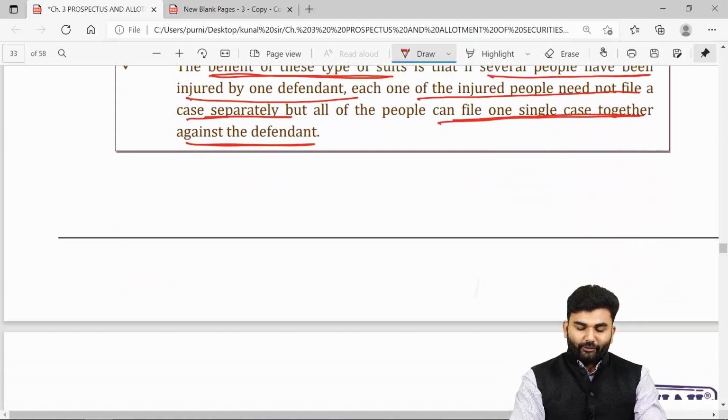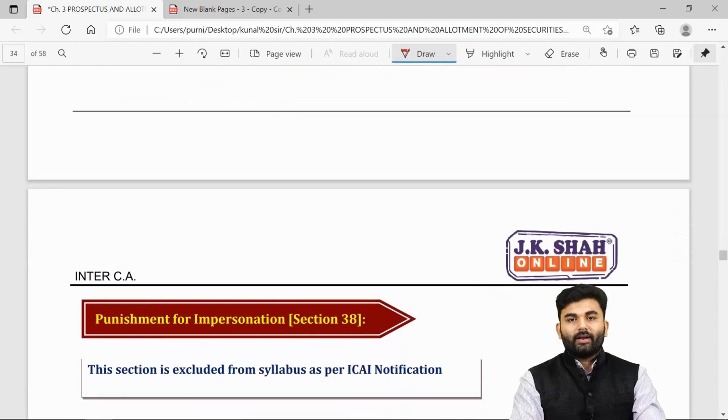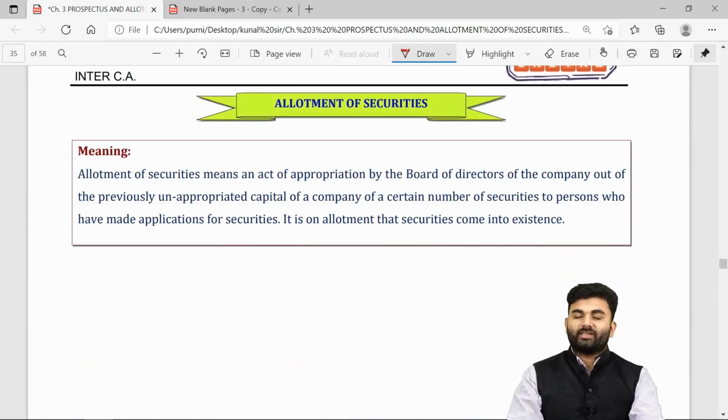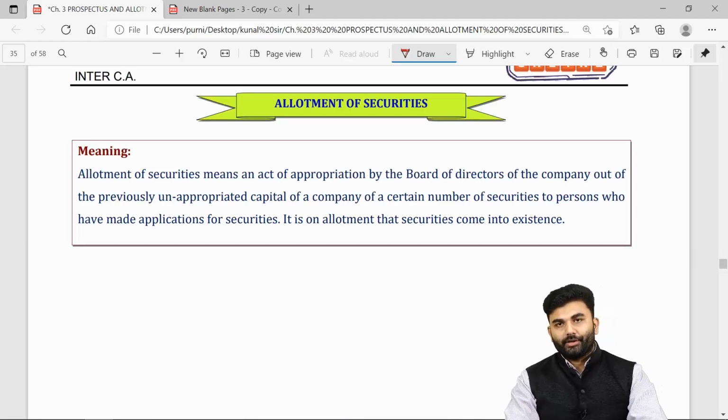So yes, my dear friends, we have successfully revised the provisions up to section number 37 of the Companies Act 2013. Let us move on to the next part of this topic, that is allotment of securities.